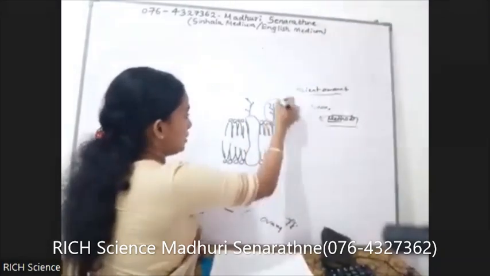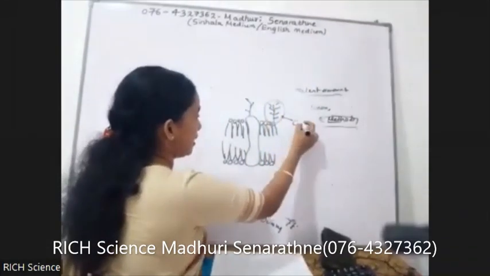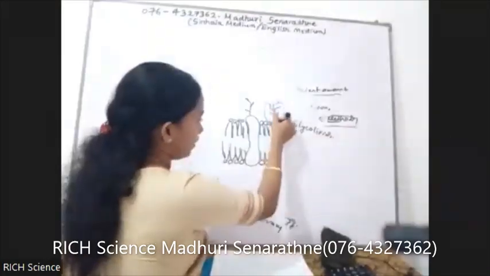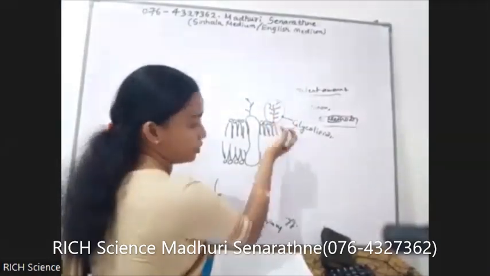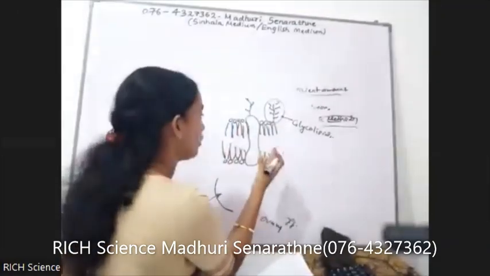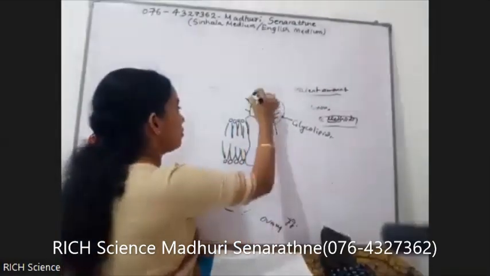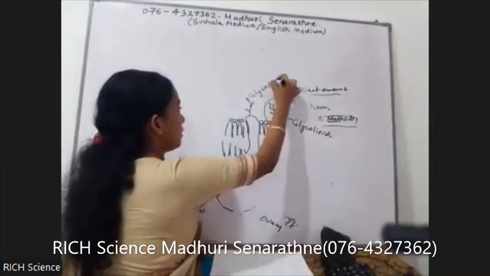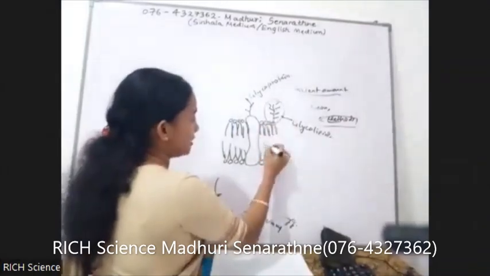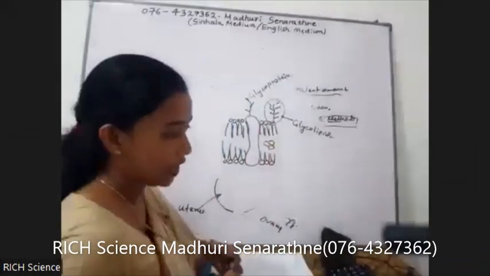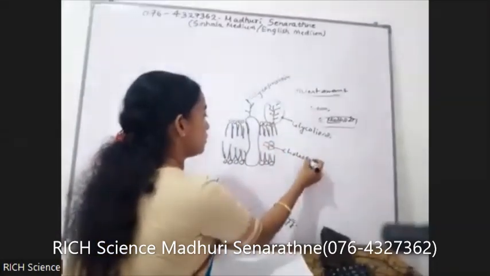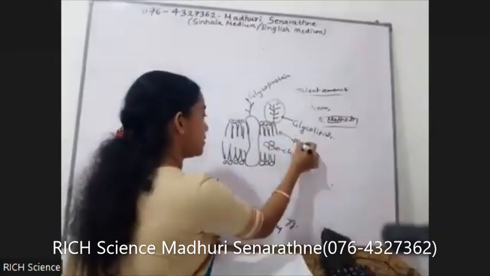These structures are called glycolipids because the carbohydrate chain is attached to the phospholipid molecule, and here the carbohydrate is attached to the protein, therefore glycoprotein. Between these two lipid layers, cholesterol molecules can also be seen.